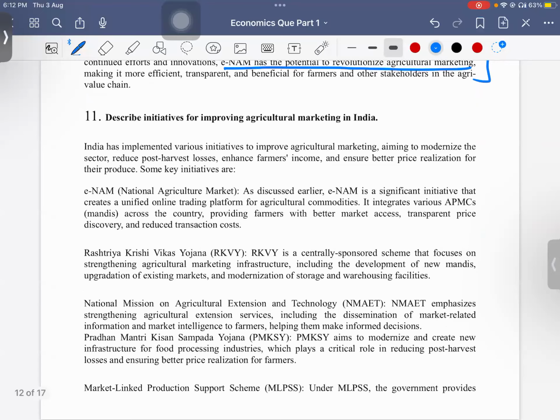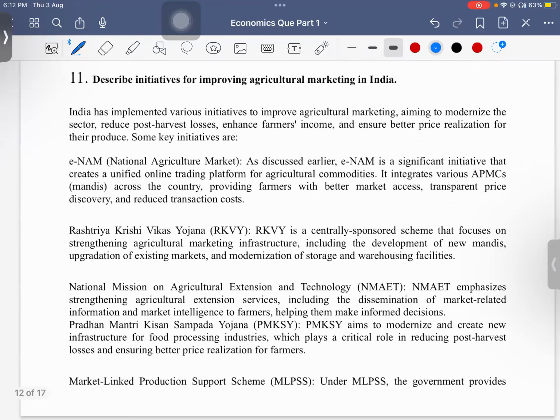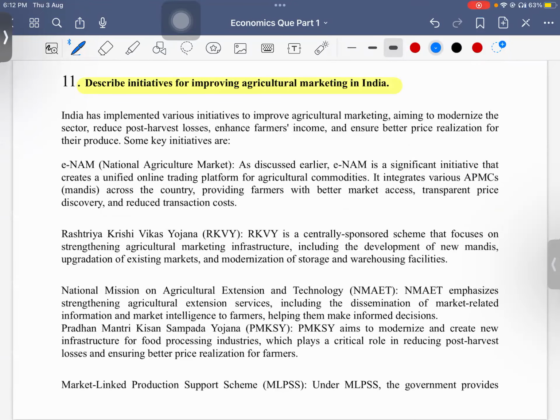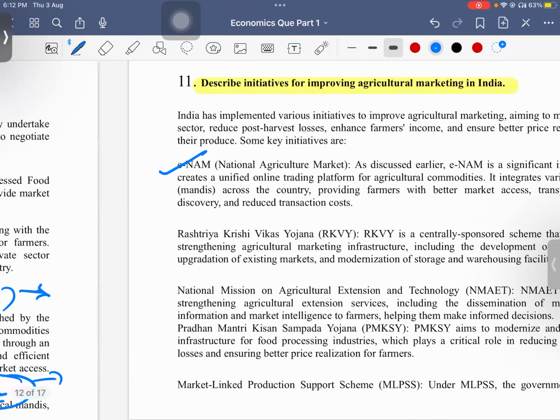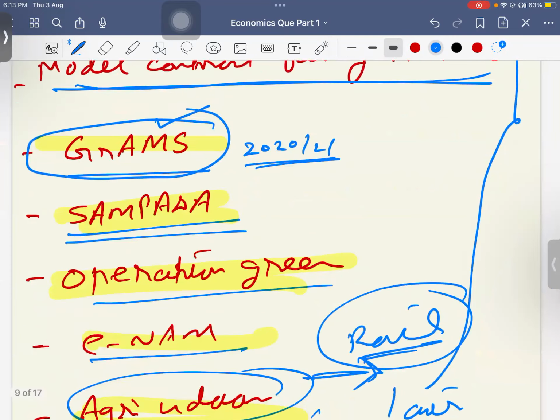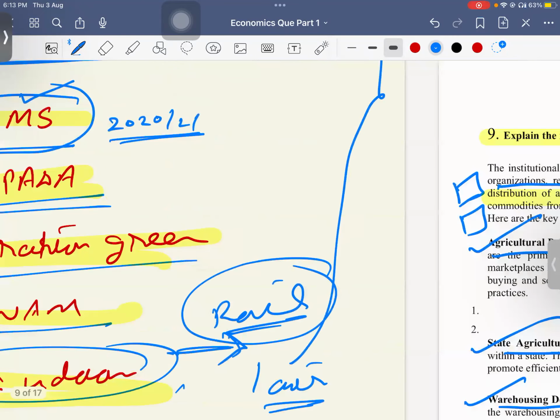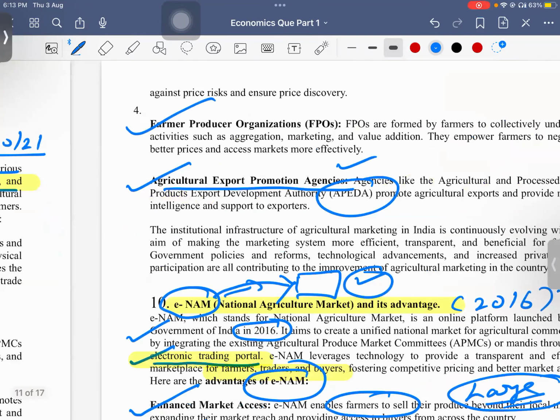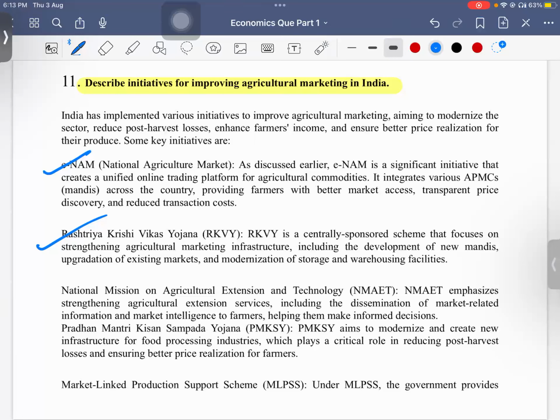Describe initiatives for improving agriculture marketing in India. Here I have mentioned only basic schemes; the recent schemes I have just discussed here. Operation Green, eNAM, the Krishi drone scheme, all these things you can mention. RKVY is there. National Mission on Agriculture Extension and Technology. And also we have market linked production support schemes.